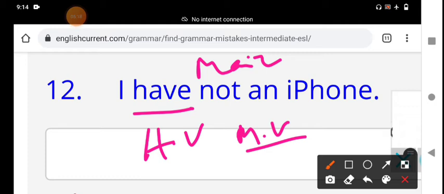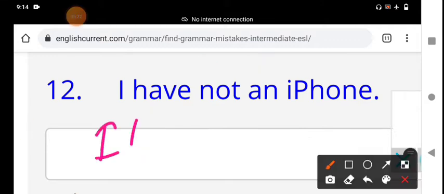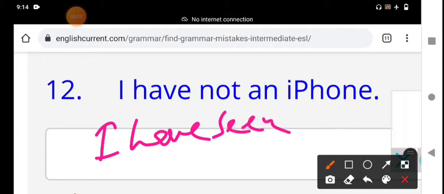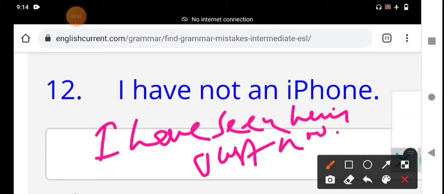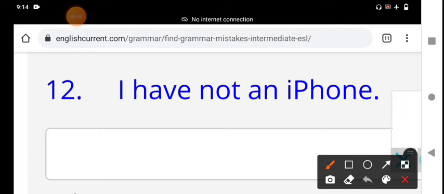How do you know? For example, as a helping verb in present perfect tense: I have seen him just now. Have is a helping verb; see, saw, seen is the main verb. In this context, have is a helping verb. But in our sentence, the meaning of have is possession.